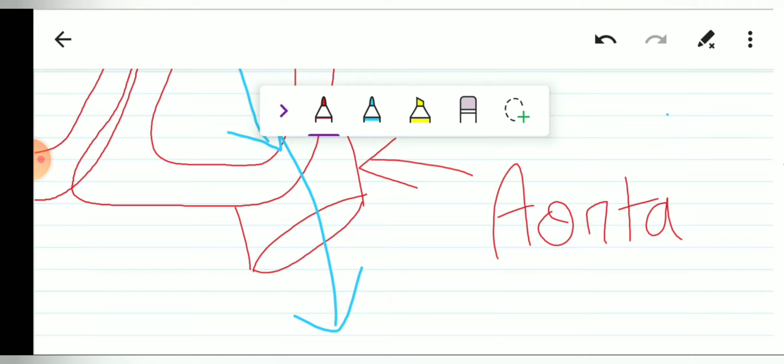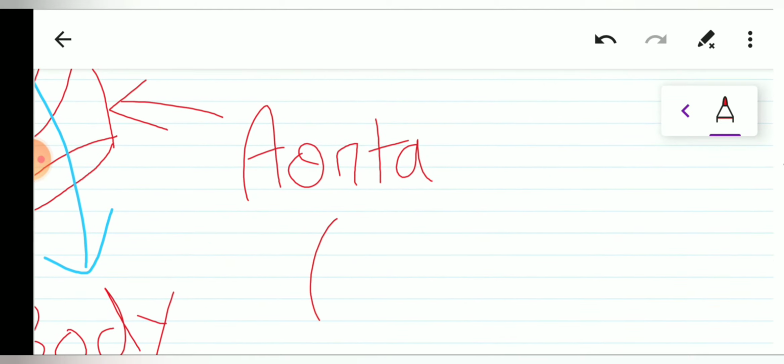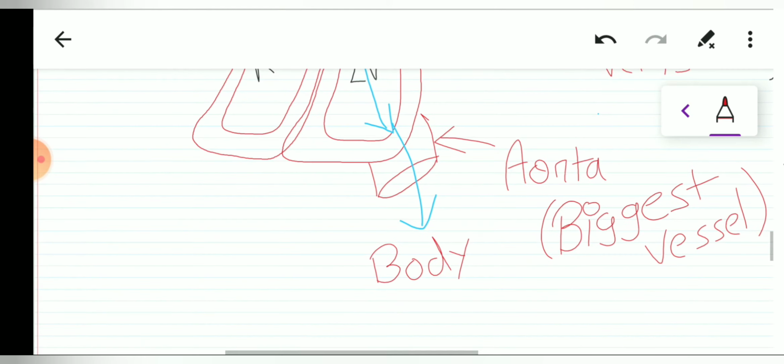Now the fact about the aorta is that the aorta is the biggest vessel or the thickest vessel. So please write it, biggest vessel. Write each and every point. Everything is important, and writing will help you retain longer. So aorta is the biggest vessel, and it takes the responsibility of transporting the blood to the whole body.